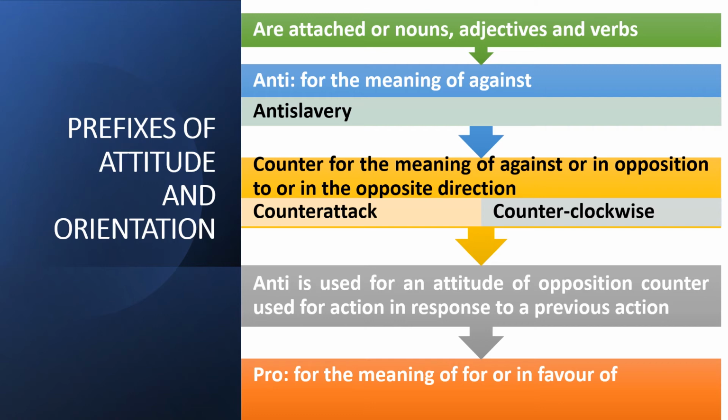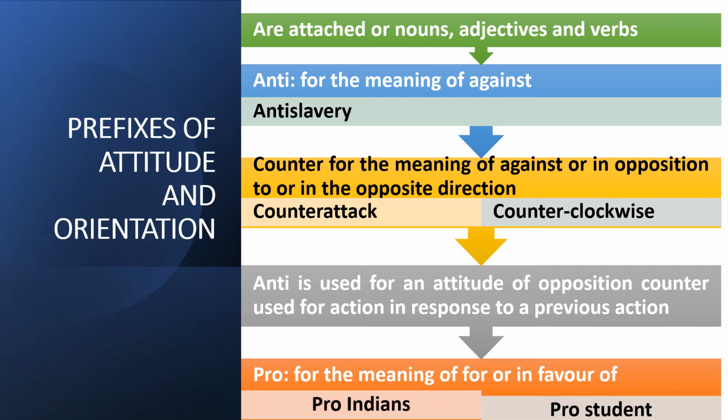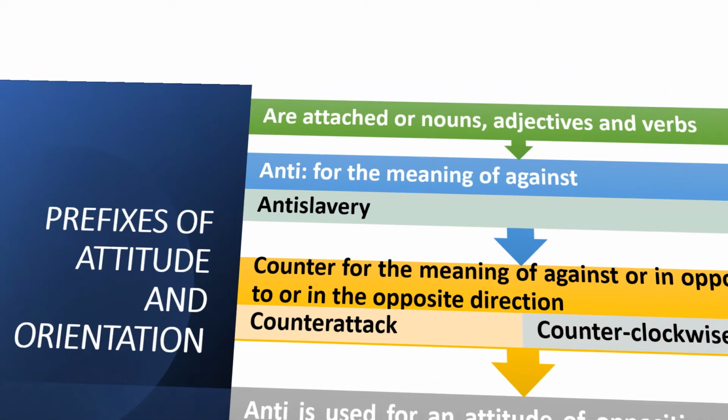Another example for prefixes of attitude and orientation is pro, which is used in the meaning of in favor of something or in support of something, like in pro-Indians, to describe someone who is supporting Indians, or pro-student to describe a teacher or a staff member who is very supportive to students.